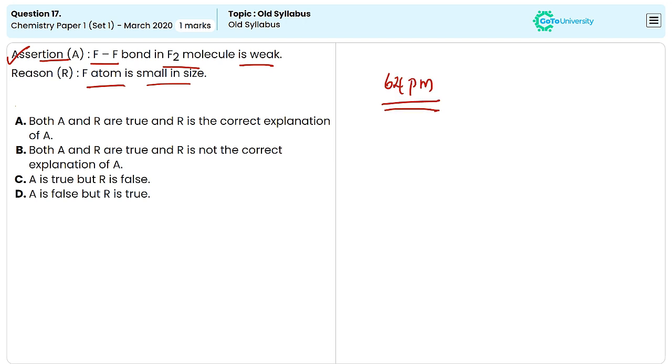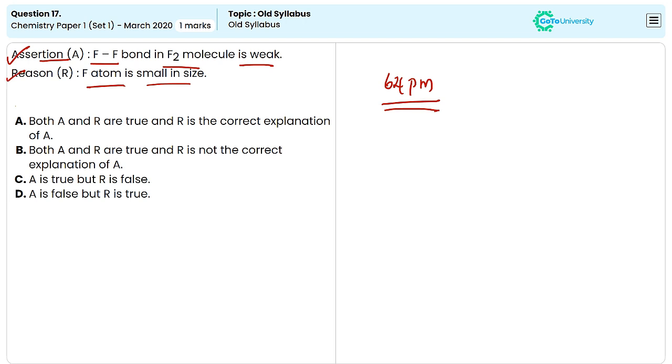This small size is due to its high nuclear charge and relatively low number of electron shells. The small size of fluorine atoms leads to short bond lengths when fluorine atoms form bonds with other atoms. So the second statement is also correct.